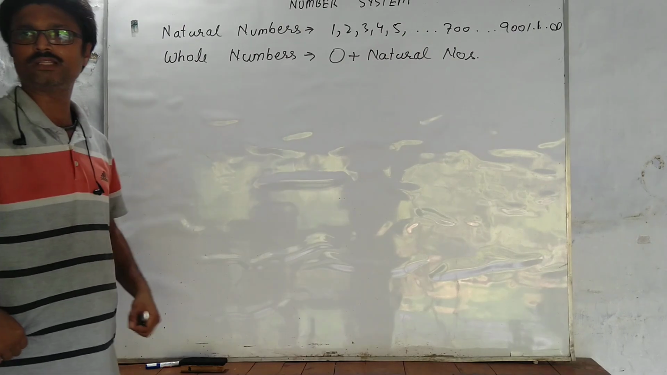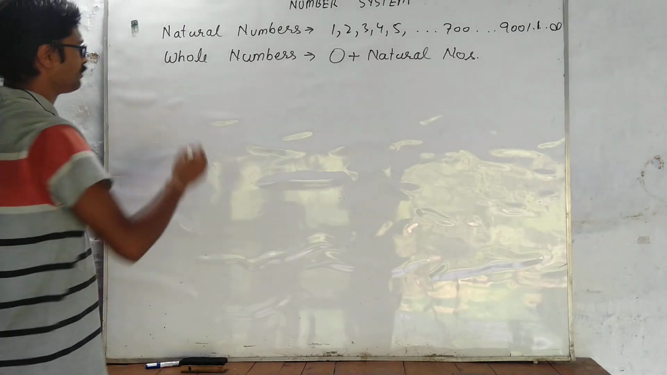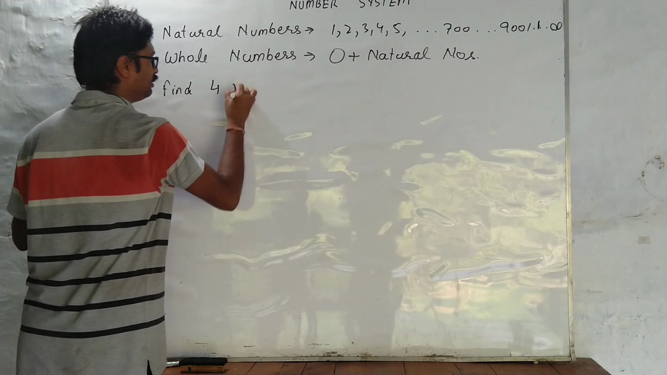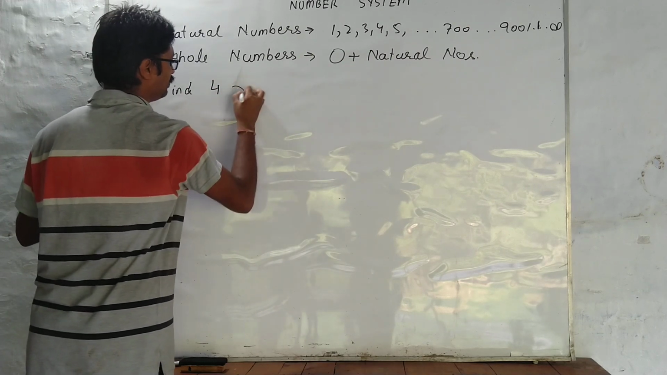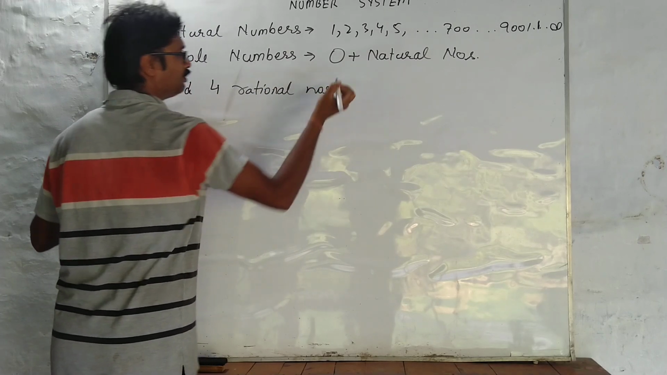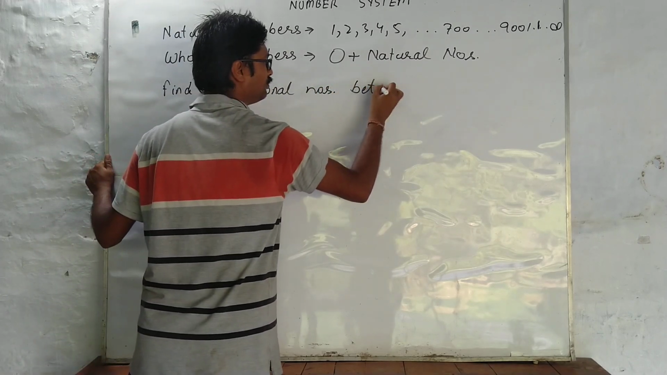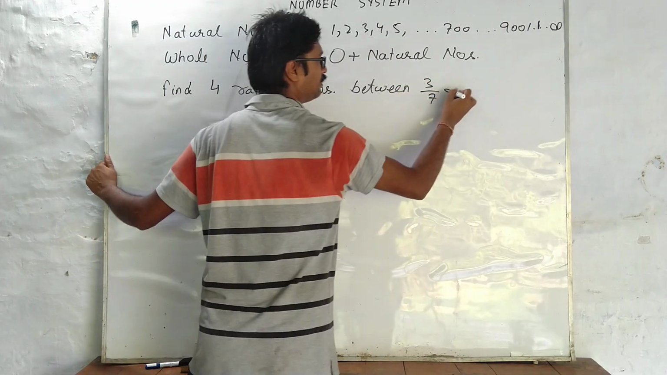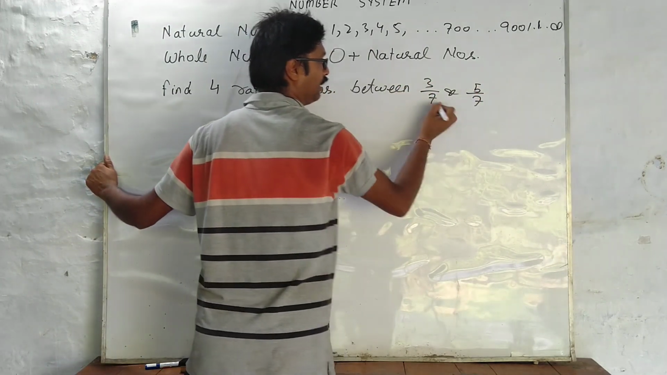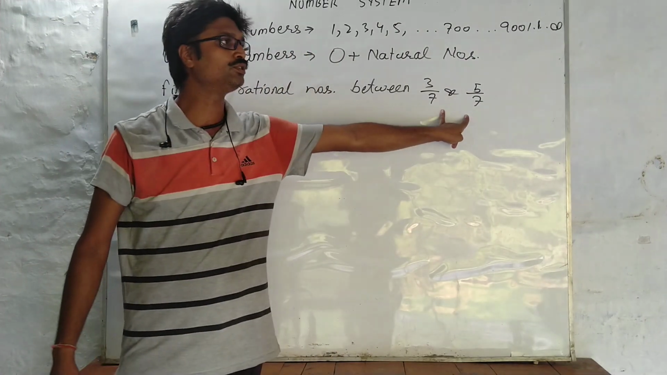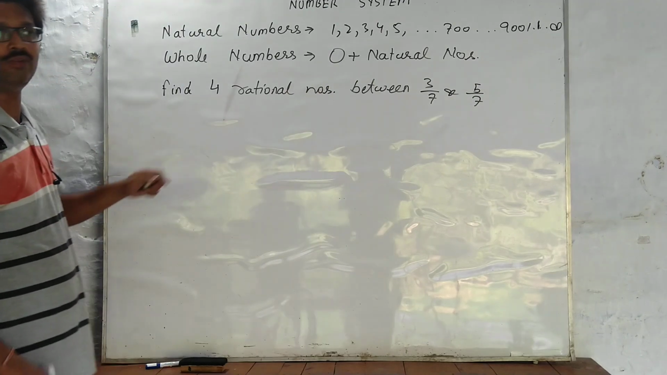Yes, Shashwat, give me any other question. Find 4 rational numbers between 3 by 7 and 5 by 7. So now we just talked about that kind of scenario where the denominator happens to be exactly the same, and that's what we are supposed to do.